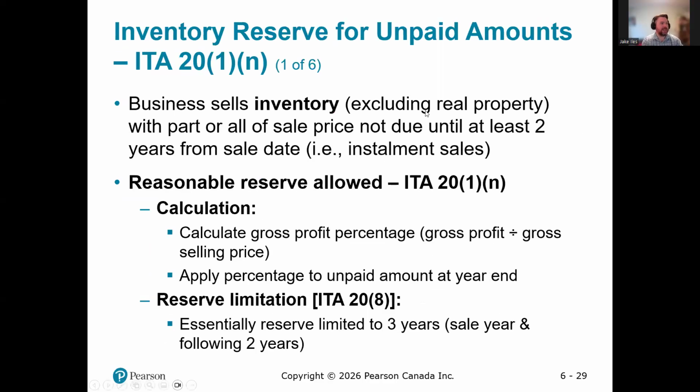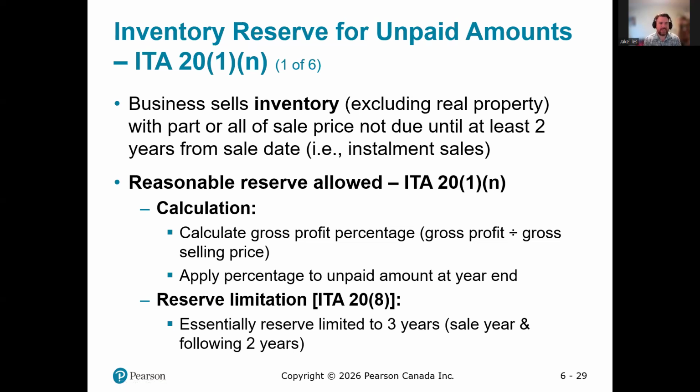So that gets us to inventory reserve for unpaid amounts. A business sells inventory, excluding real property, with part or all of the sale price not due until at least 2 years from the sale date, i.e., these are installment dates. A reasonable reserve is allowed. Calculate the gross profit divided by gross selling price, apply percentage to unpaid amount at year end. The reserve limitation limits the reserve to 3 years, sale year and the following 2 years. Now that we're through the slide, I'll explain.